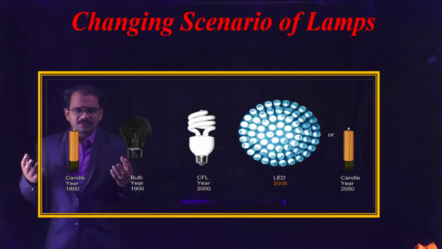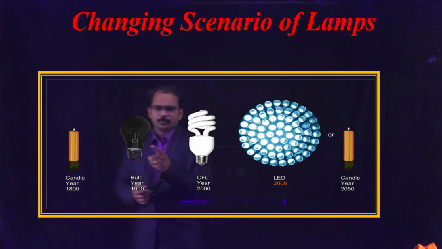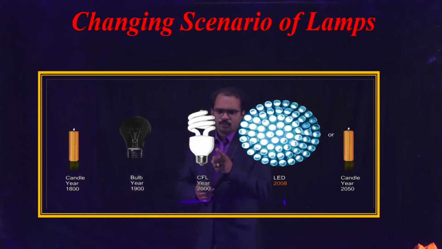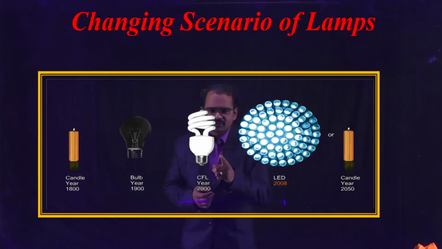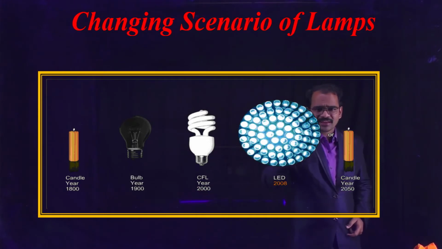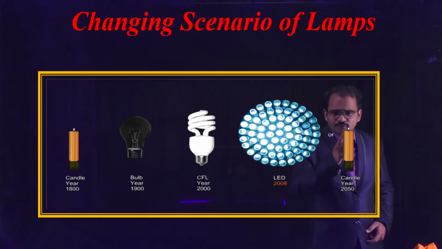Let's talk about the changing scenario of lamps. In the 1800s, as you can observe here, we used candles, and slowly we progressed towards incandescent light bulbs, then we moved towards CFLs in 2003, and we changed to LEDs in 2008. And what about our fate in 2050?